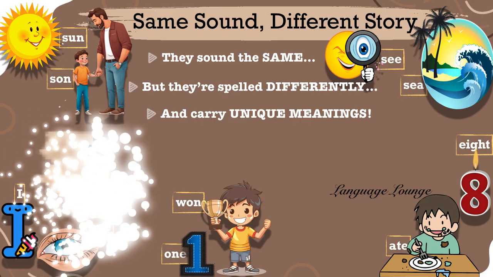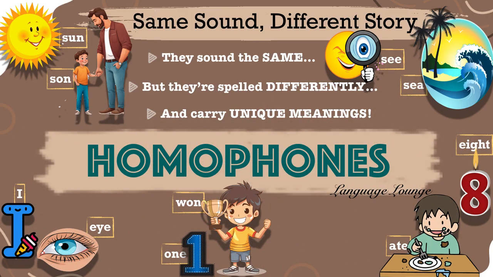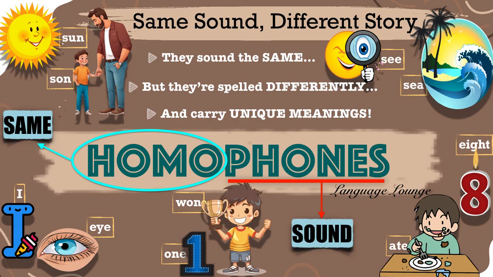These are called homophones. Homo means same. Phones means sound. So, homophones are words that sound the same but are spelled differently and mean different things. They can sometimes be confusing, but they are also fun to learn and use.